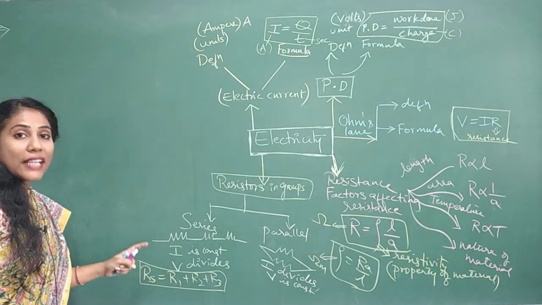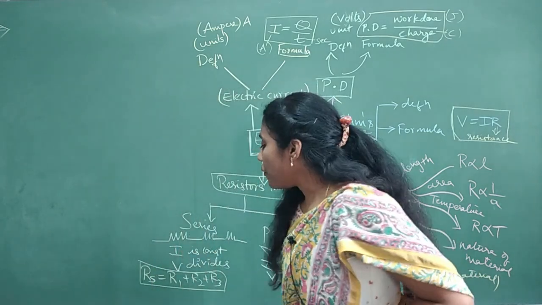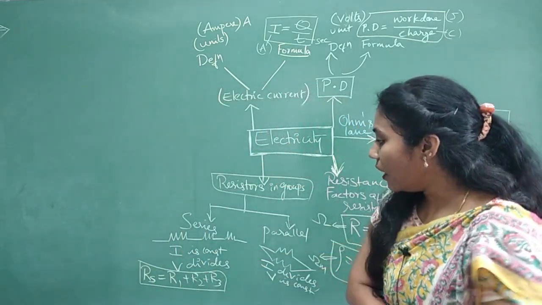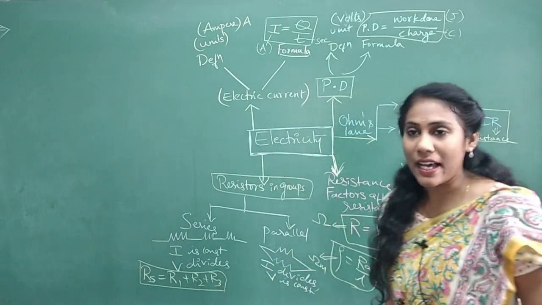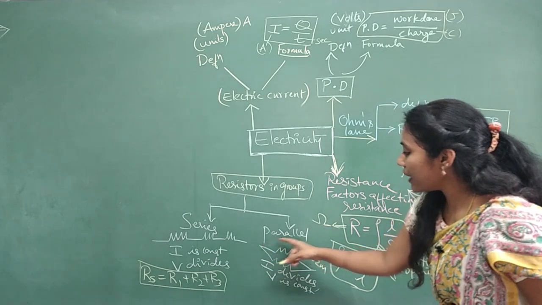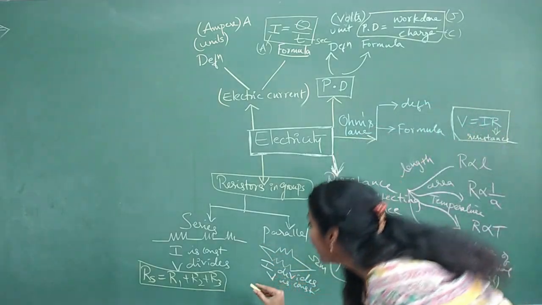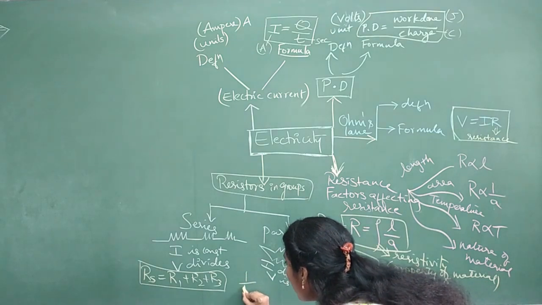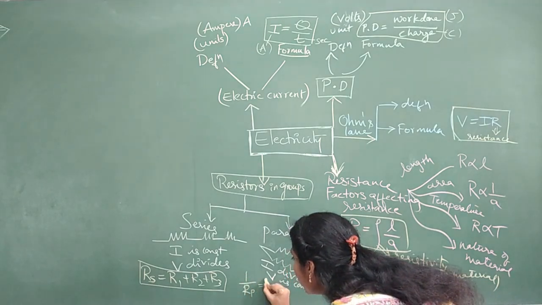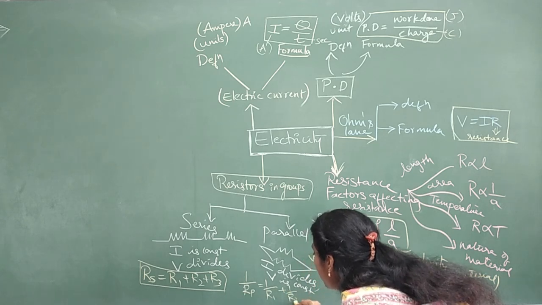But if you want to calculate the total resistance when resistors are connected in parallel, then the formula used is 1 by Rp is equal to 1 by R1 plus 1 by R2, etc.